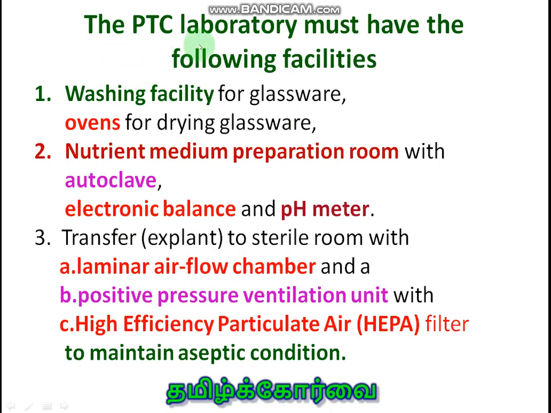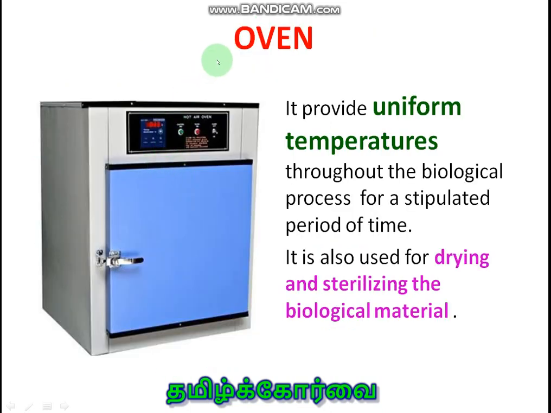The PTC laboratory, plant tissue culture laboratory, must have the following facilities. One by one we will discuss. Washing facility for glasswares, oven for drying the glassware, nutrient medium preparation room with autoclave, electronic balance and pH meter. Transfer the explant to sterile room. That sterile room should be equipped with laminar airflow chamber, positive pressure ventilation unit with high efficiency particulate air filter to maintain aseptic condition.